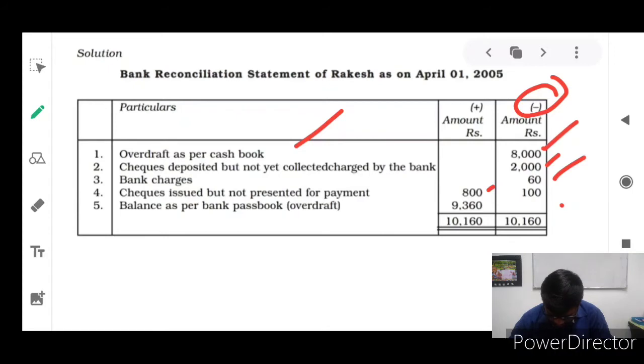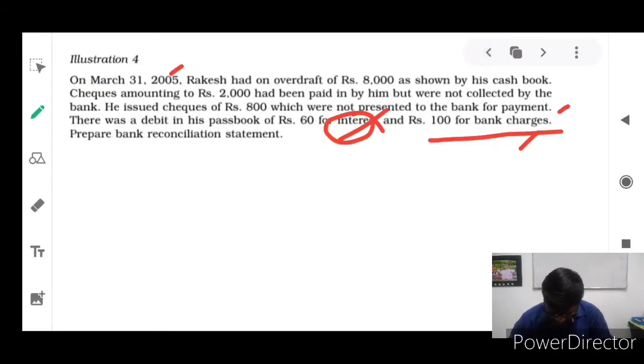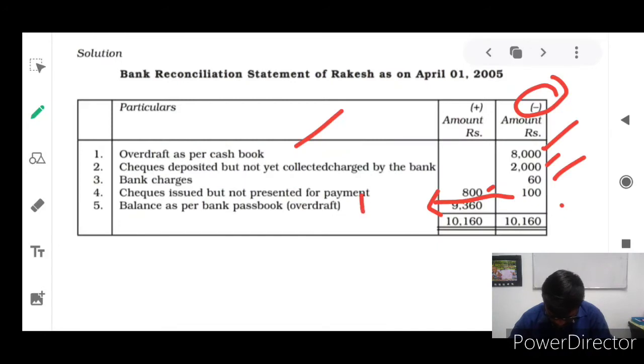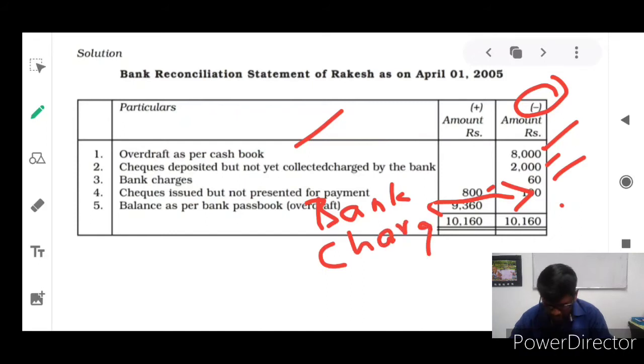This 100 rupees amount is bank charge. So bankers are collecting bank charge. Here wrongly they have given it in the illustration solution. So you should correct it. So this 100 rupees is especially for bank charge. Bank charge. Okay, good.